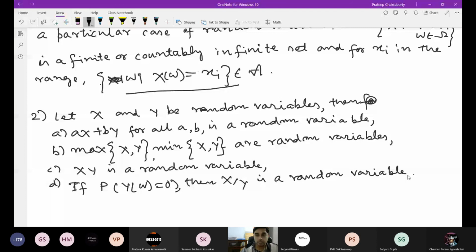Okay, so we can see that a discrete random variable is also one particular case of a random variable.